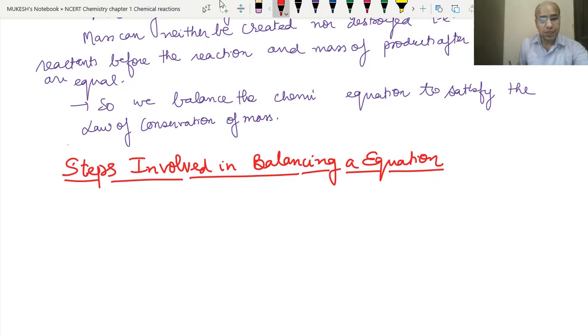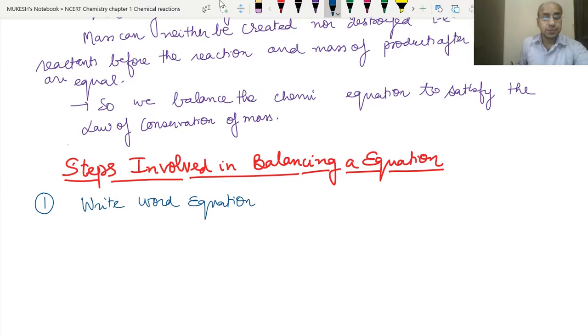So first we are taking whatever the NCERT book has written. According to that we are going, and then we will solve by the shortcut method. First we will cover the different steps as per the NCERT, because sometimes they may ask you, and then we will go for the short trick. So as usual, the first step is to write the word equation.